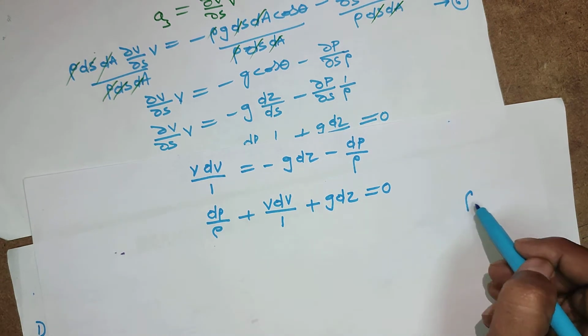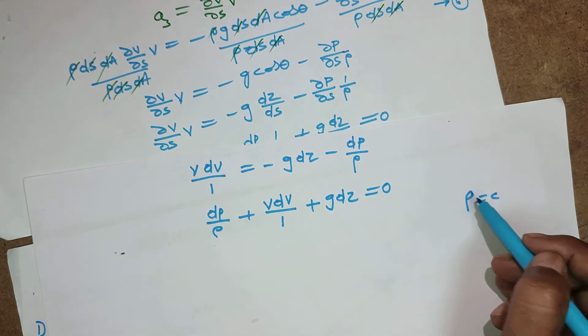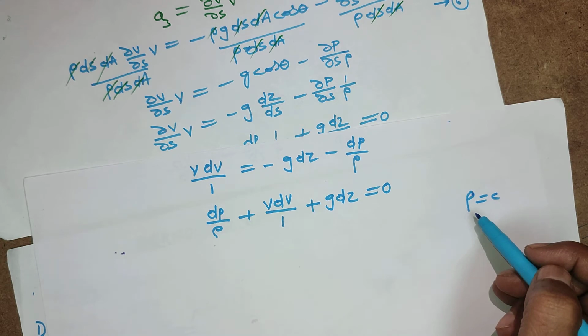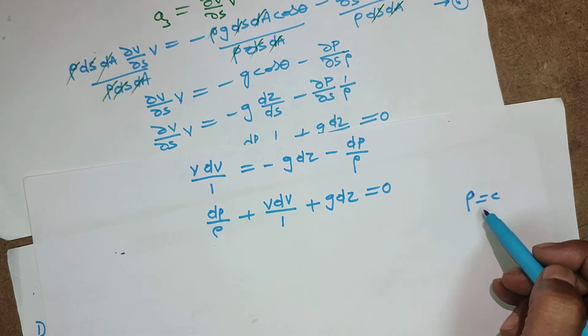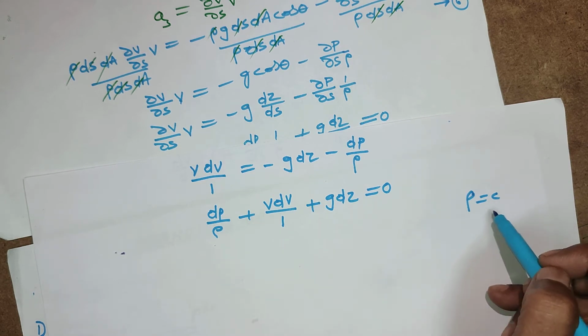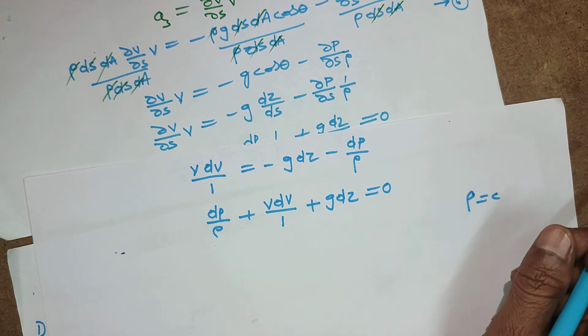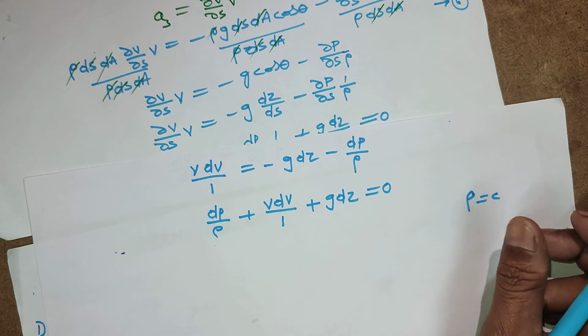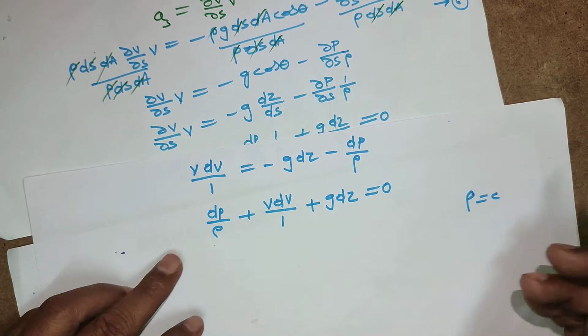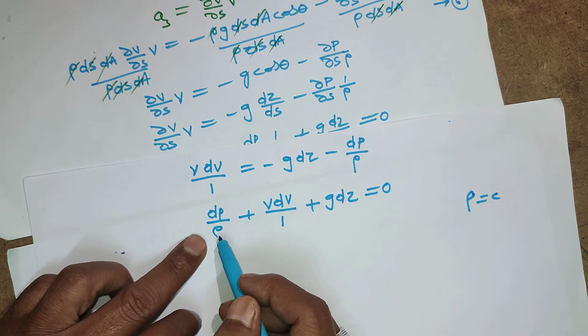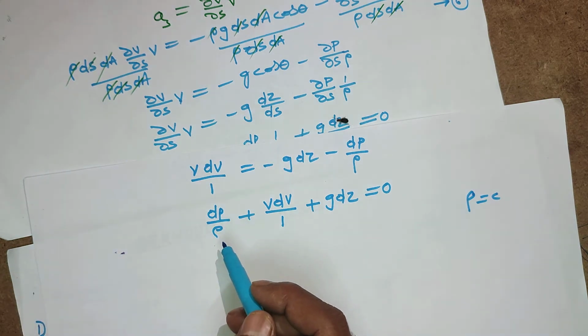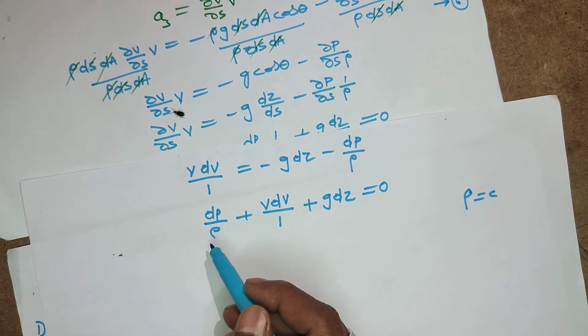Here rho is constant. Rho is constant for liquid, for a fluid which is incompressible, so rho doesn't change. For compressible gases it will change. So then it can be integrated.